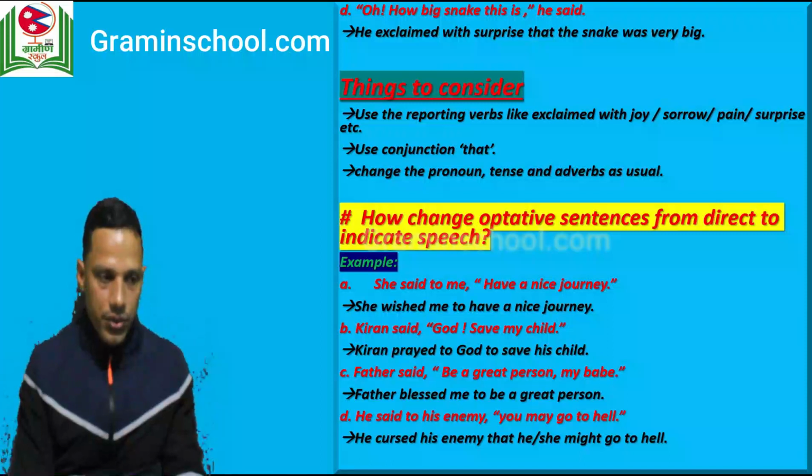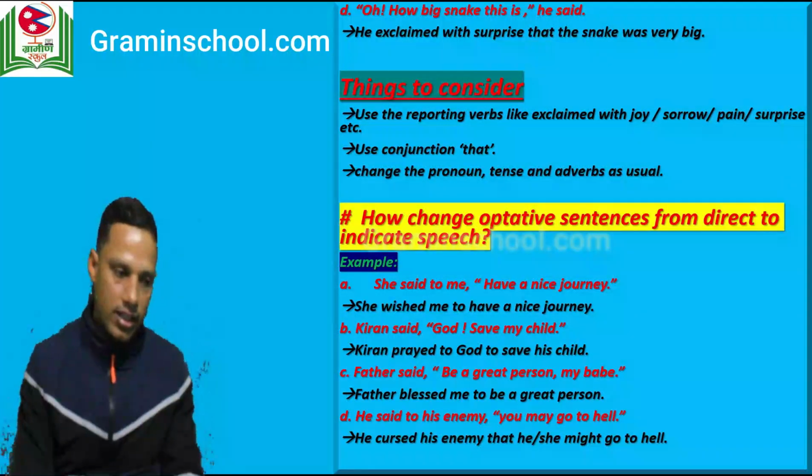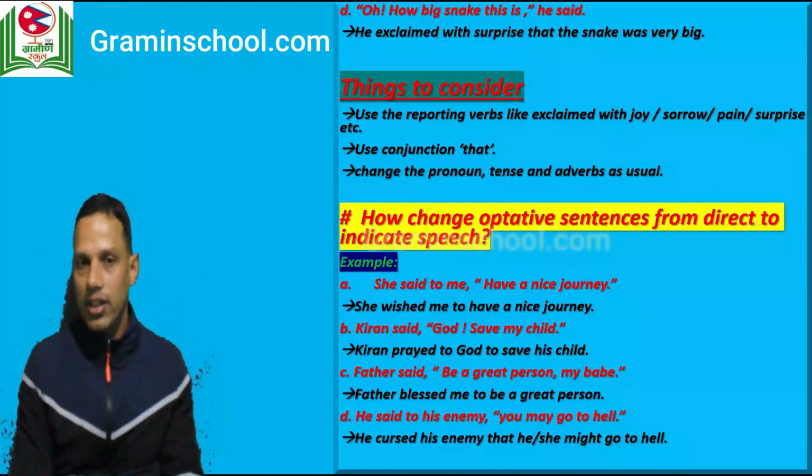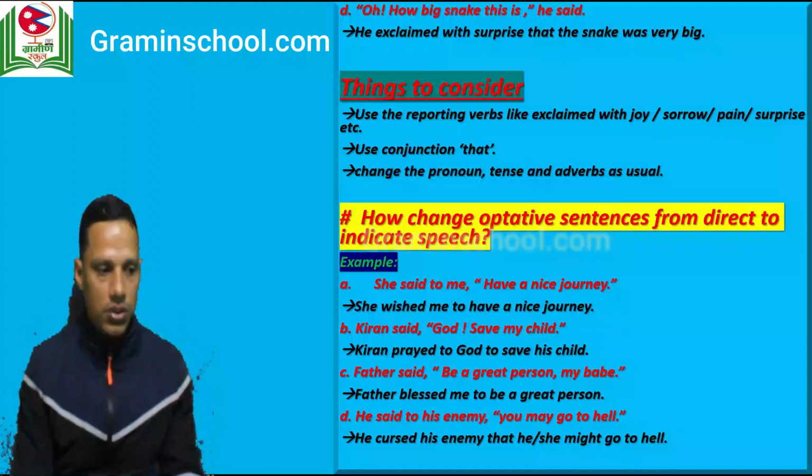Yes, when we use an optative sentence, we may be expressing our wish, or we may be praying, or blessing someone, or cursing someone, right? So you need to read the sentence carefully and then use the suitable verb as per the need, like curse, wish or pray, etc.